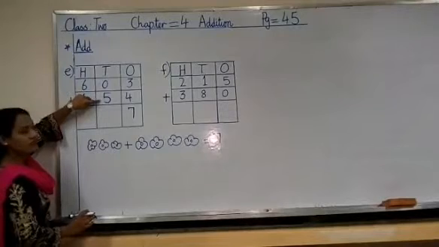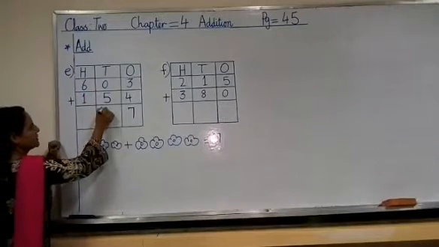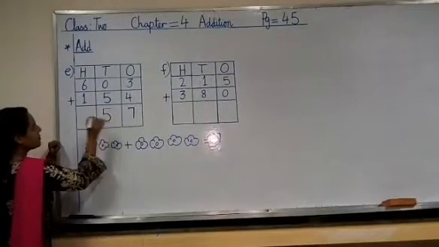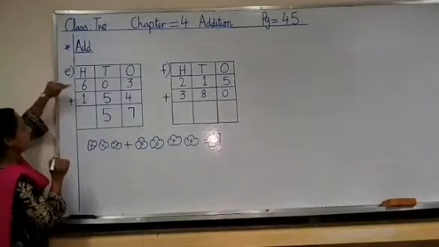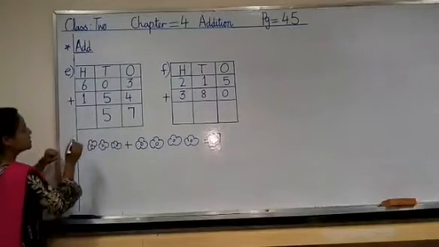Now we will add tens. 0 plus 5 is equal to 5. Now we will add hundreds. 6 plus 1 is equal to 7.